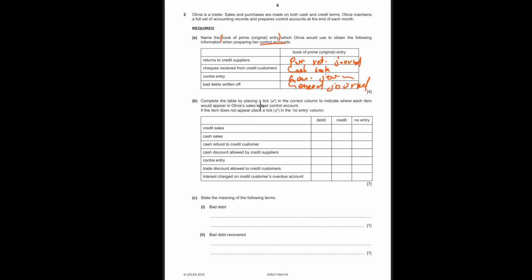Complete the table by placing a tick in the correct column to indicate which will be in the sales ledger control account. If the item does not appear, place a tick in the no entry column. So where do we write this in our control accounts? Credit sales. Remember, the sales ledger control account equals trade receivables.